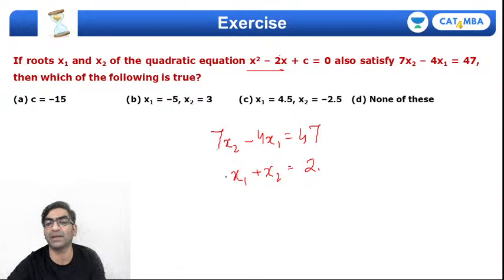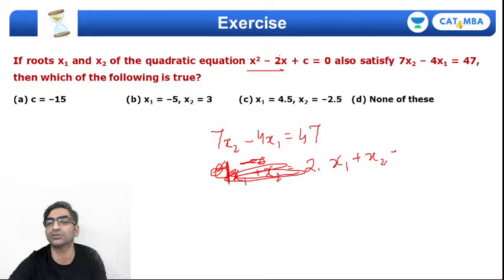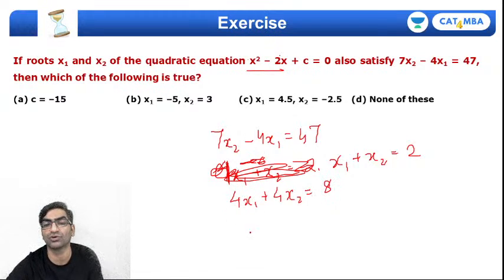तो इसको 7 से मल्टीप्लाई कर देते हैं, 7x1 प्लस 7x2, या इसको 4 से कर लेते हैं ना, 4x1 प्लस, अलग से कर लेता हूँ, चलो, x1 प्लस x2 was 2, which means 4x1 plus 4x2 would be 8, right? Which means if you add, 4x1 will cancel out, no? So you'll get 7x2 plus 4x2, 11x2 equals 47 plus 8, 55. So x2 will be 5.